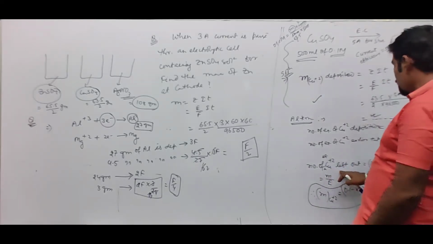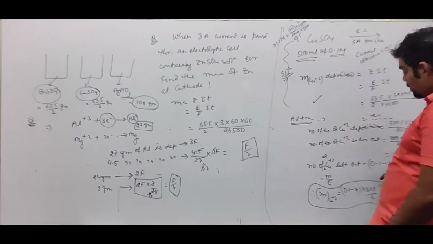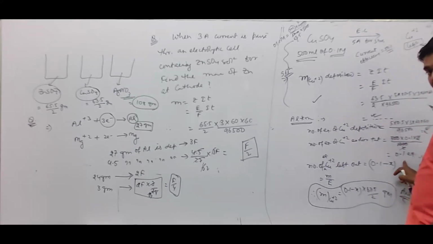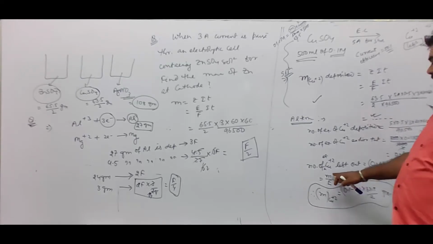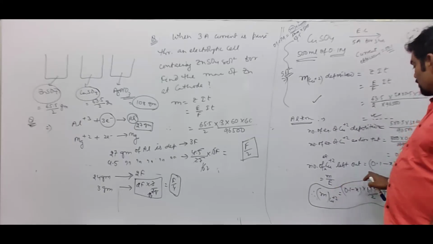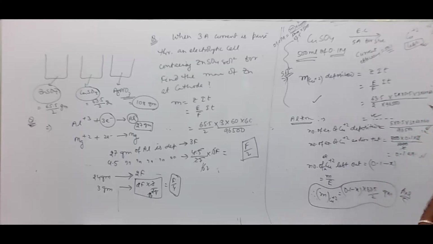Then the number of equivalents of copper 2+ left out in the solution is 0.1 minus x, because 0.1 equivalent was present earlier and the calculated value is x. So the number of equivalents left out is mass left out by equivalent mass. So mass left out is equal to 0.1 minus x into the equivalent mass of copper 2+. So we get the answer.